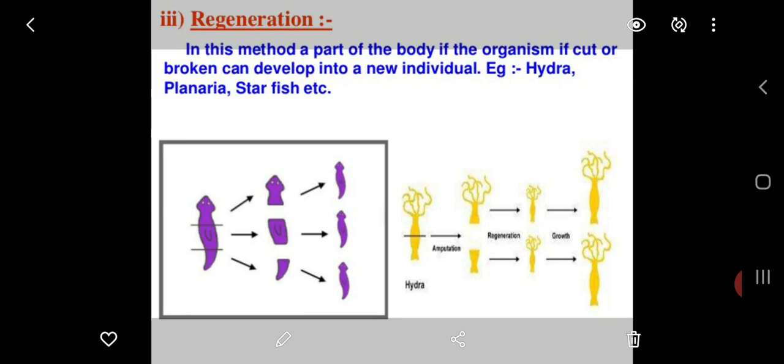Regeneration, as the word implies, means to generate again from the same individual. In this method, a part of the body of the organism, if cut or broken, can develop into a new individual. Example, Hydra, planaria, starfish, etc.